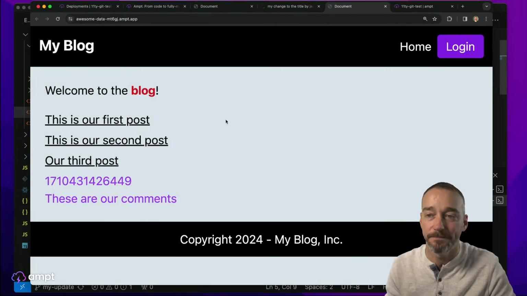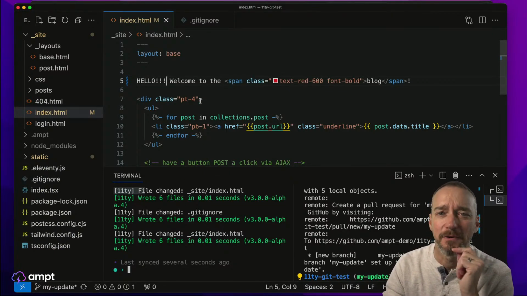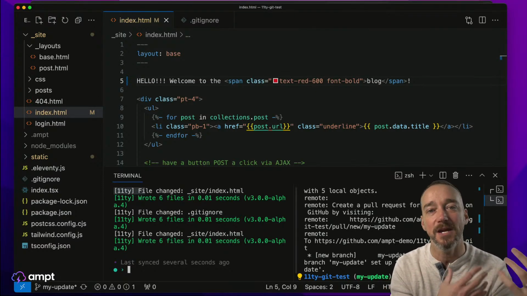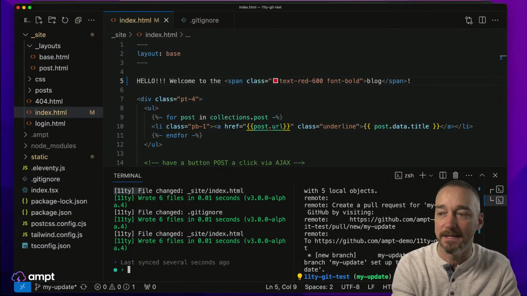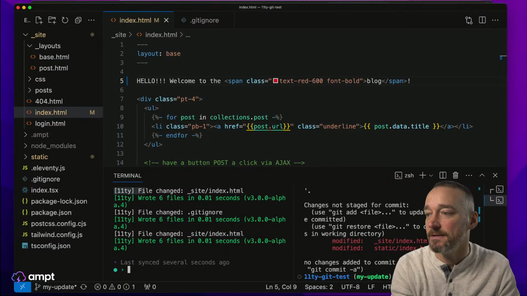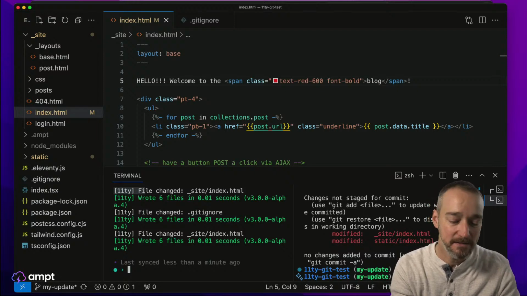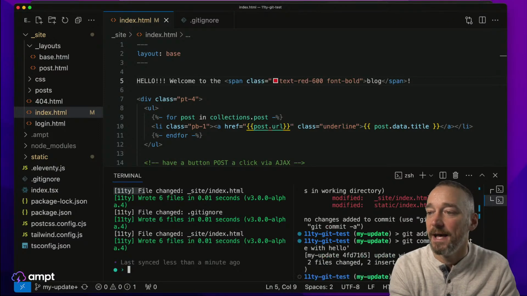Here's what's really cool. If I say, actually, you know, I looked at what you wrote, but we really should add hello and three exclamation points there in the beginning. I say, okay, fine. So I make that change. I preview it on my side. Everything looks good. And then I can say git status over here, right? So I'm going to add this, and then I'm going to do git commit update with hello, something like that. I do that, and then I git push this.